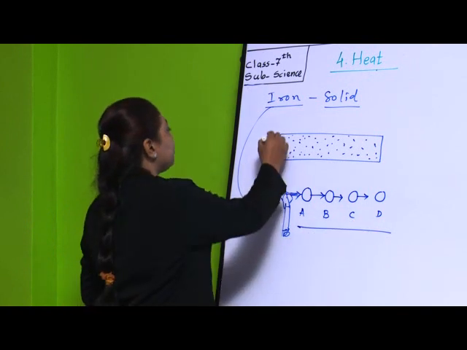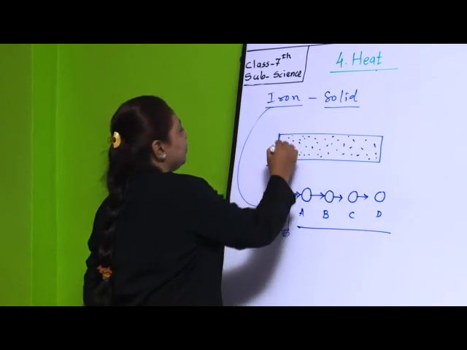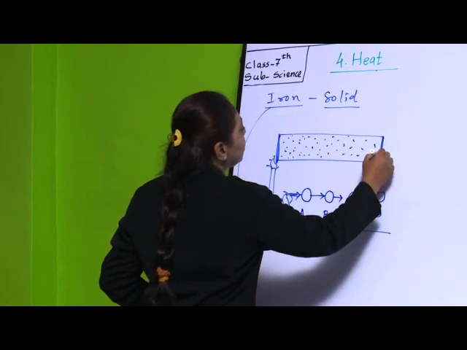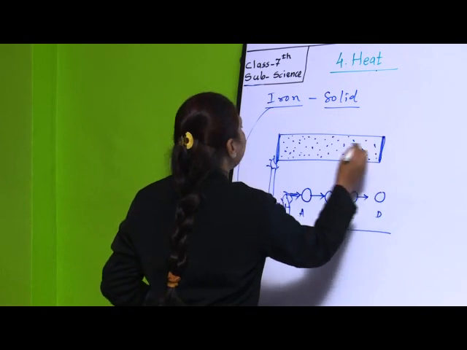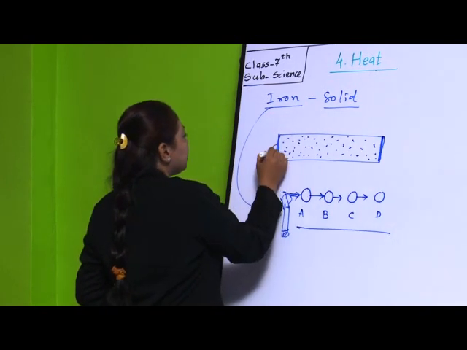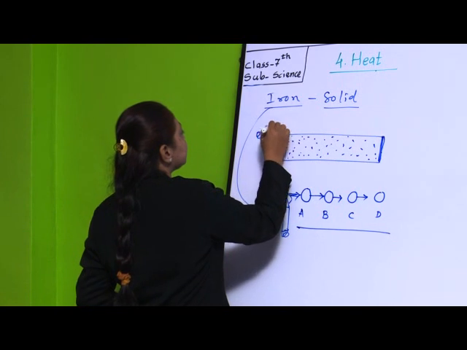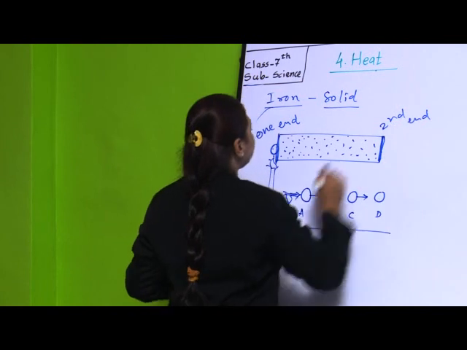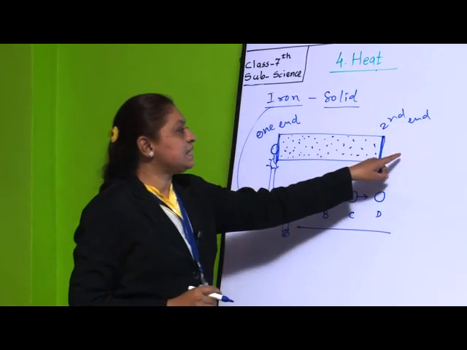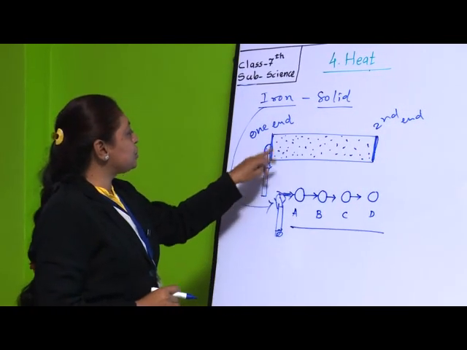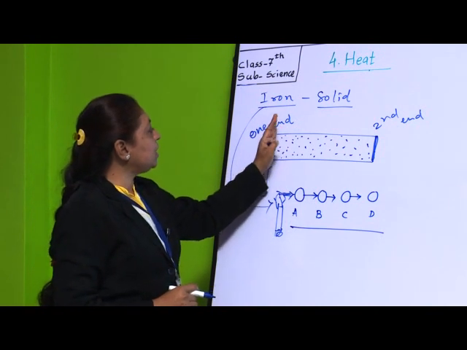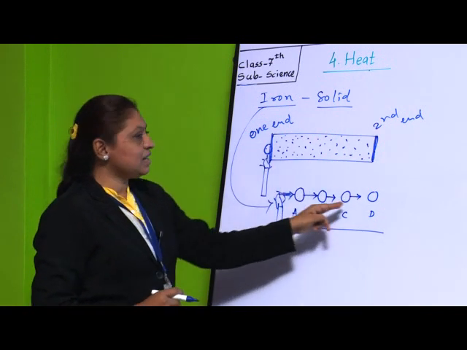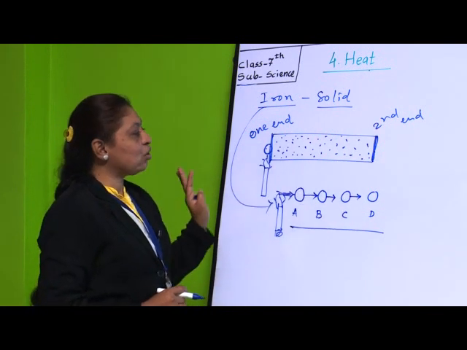So like this, from this one end of this iron pot we can say, heat is going to transfer to the second end. But these molecules are not going to move.